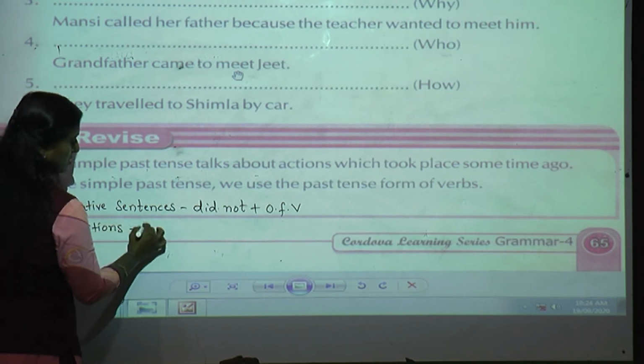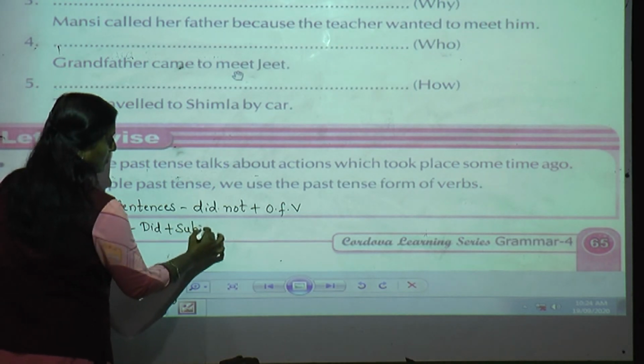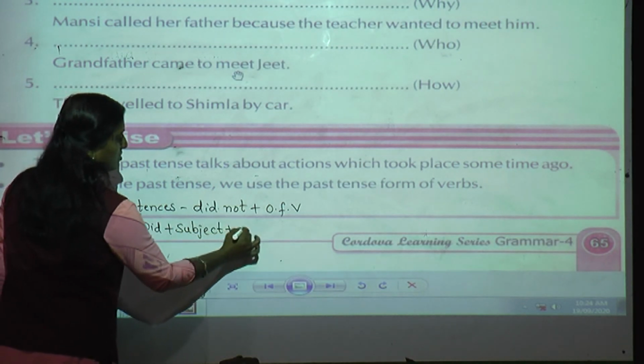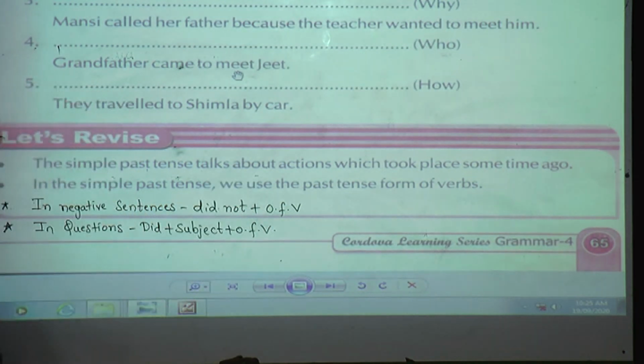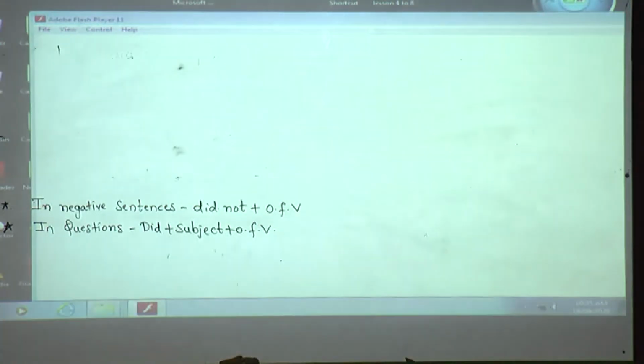I am going to use did plus subject plus original form of verb. I hope that you have understood this lesson very clearly. Now we will see the animation part of this lesson. Are you ready, students?